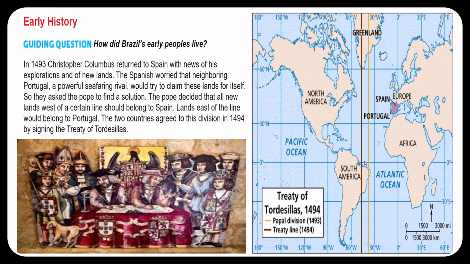It created an imaginary line, and it basically said, all right, everything east of this line is going to be Portugal's, and everything west of this line will be Spain's. And as you can see, east of this line is a small portion of Brazil. I mean, it's not small, but it's a segment of Brazil, and that's how Brazil got the Portuguese influence.